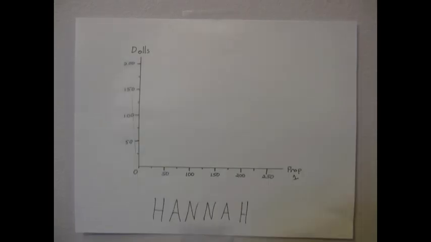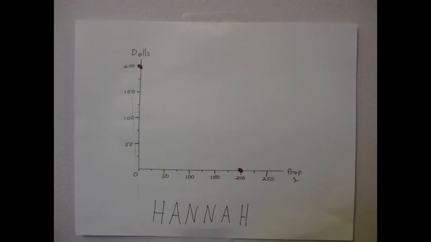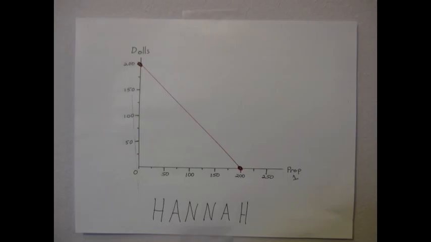This is Hannah's production possibilities frontier. She can produce 200 propositions and no dolls. She can also produce 200 dolls and no propositions. Or she could produce a mixture of dolls and propositions.